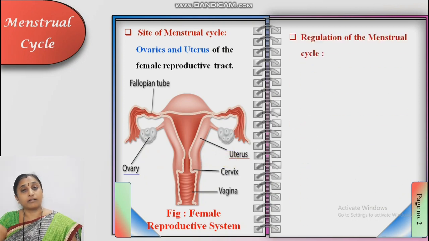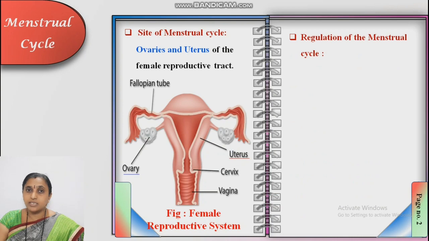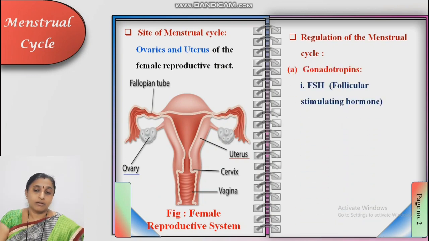Regulation of the menstrual cycle. Which factor helps in the regulation of menstrual cycle? Answer: hormones. These hormones are secreted from the pituitary gland and ovaries. Two hormones from the pituitary gland and two hormones from the ovary. These four hormones regulate the menstrual cycle. Which are these? From the pituitary gland, gonadotrophin hormones. Gonadotropins or gonadotrophic hormones. See here, gonadotropins, FSH, long form, follicular stimulating hormone.